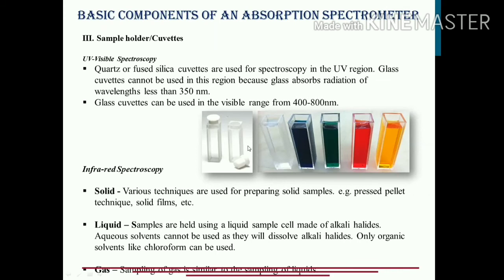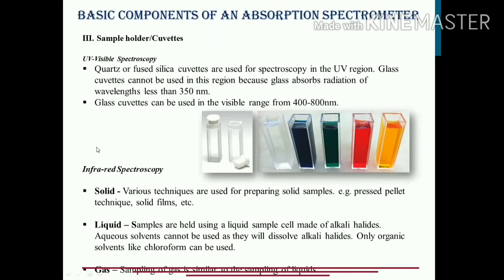Now this was about UV visible spectroscopy. Next is infrared spectroscopy. In IR spectroscopy, you can have solid samples. For UV visible spectroscopy, we usually have liquid samples like these, colored and colorless samples shown in the cuvettes, in different colors. But for IR spectroscopy, you can have a solid sample. So whenever you have a solid sample, you prepare those samples.